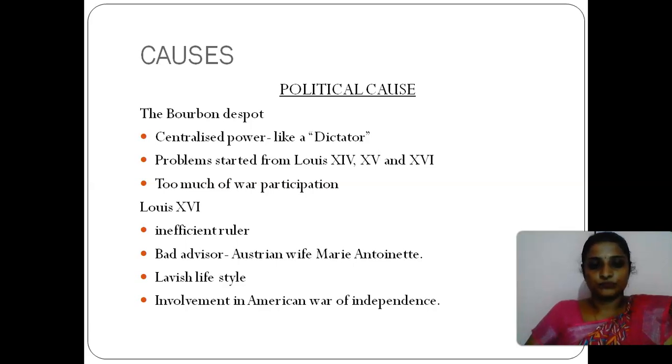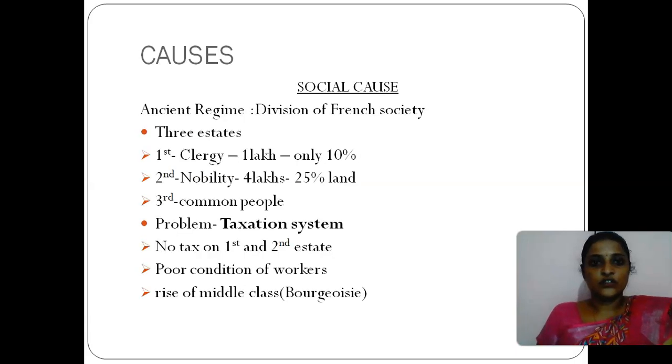But to show their prestige, they took part in many unwanted wars, which highly affected the French people. And coming to Louis XVI, he was an inefficient ruler, and unfortunately, he had a bad advisor, that is his wife, Marie Antoinette, and she gave a lot of false ideas to Louis XVI, which later culminated in this French Revolution.